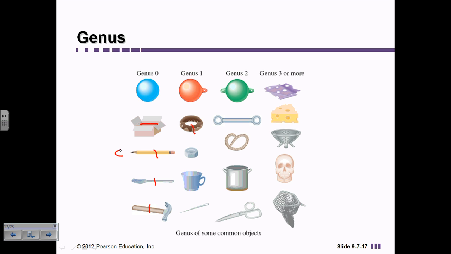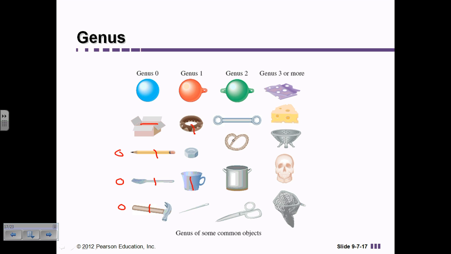So the pencil has a genus of 0, the fork a genus of 0, and the hammer a genus of 0. But on the donut, I can make a cut and I have not cut it into two pieces, so it has a genus of 1. The bolt would be the same thing. The cup, I could cut it right there, and I haven't cut it into two pieces. I'm not sure exactly what that last shape is. On this last one, in order to cut it into two pieces, I could make more than one cut, so it has a genus of 2.